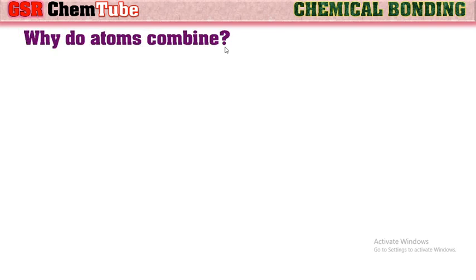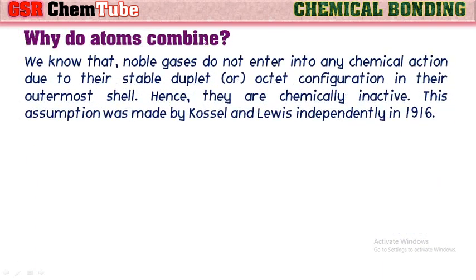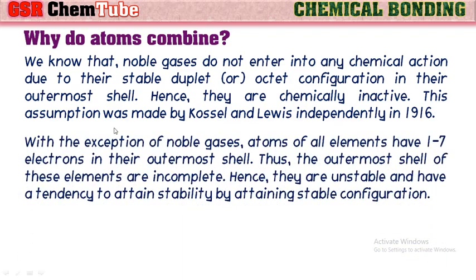Why do atoms combine? We know that noble gases do not enter into any chemical reaction due to their stable duplet or octet configuration in their outermost shell. Hence, they are chemically inactive. This assumption was made by Kossel and Lewis independently in 1916. With the exception of these noble gases, atoms of all other elements have 1 to 7 electrons in their outermost shell.